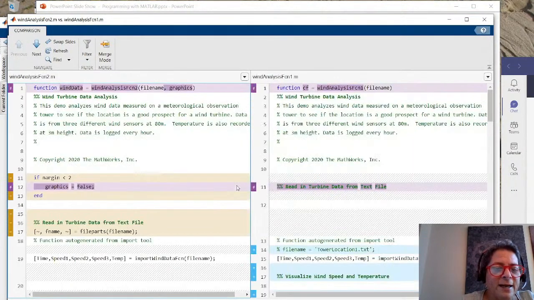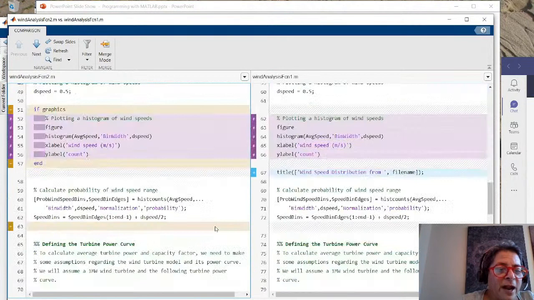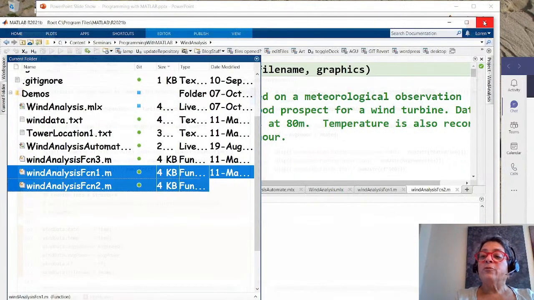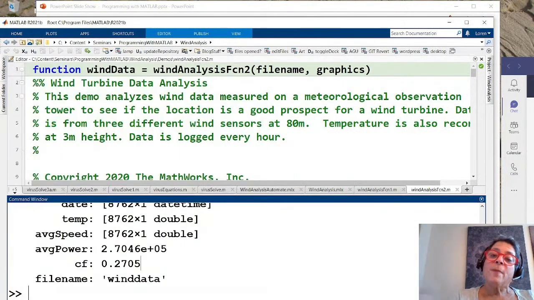It's called wind data. And if we look at wind data, we are now sending a structure out with the capacity factor, but also the updated average speed and all those sorts of things. So if you're working on some files and you have a pristine copy and a working copy, you can compare them from time to time just to make sure they're doing exactly what you want.